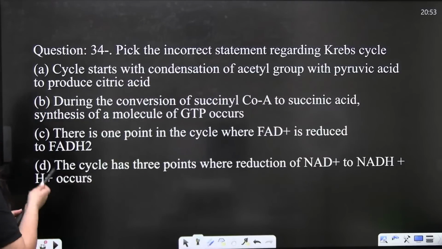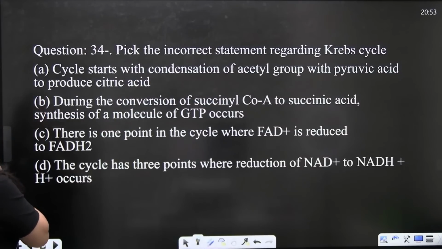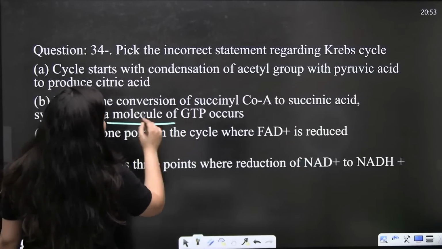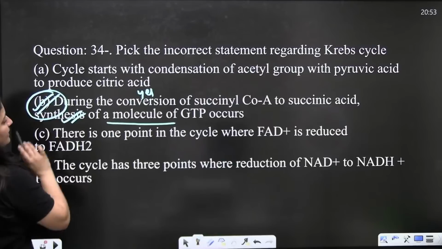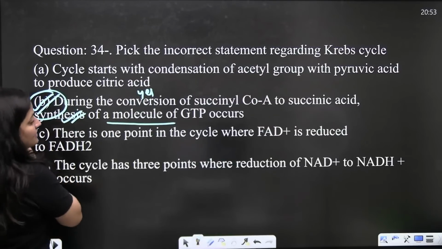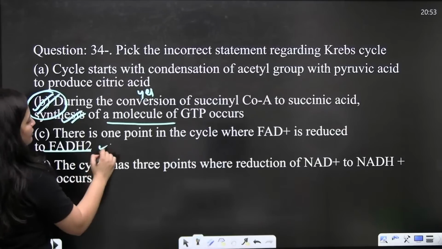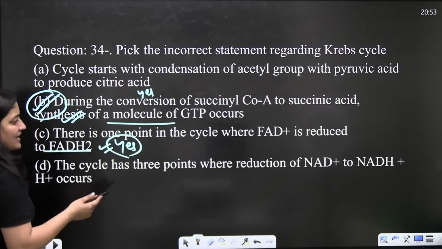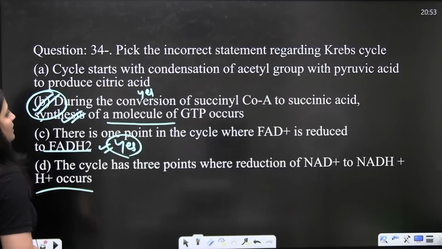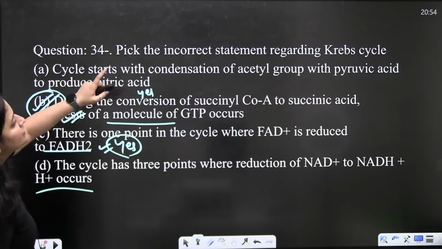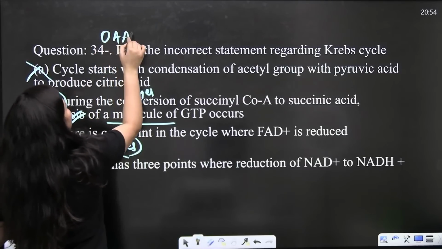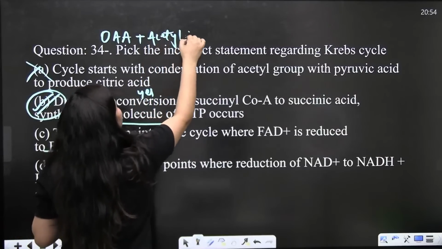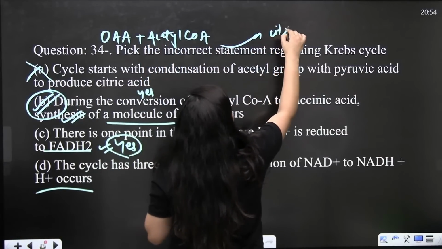The cycle starts with the condensation of acetyl group with pyruvic acid to produce citric acid. Acha. During the conversion of succinyl coenzyme A to succinate, a molecule of GTP is formed, yes. This step is substrate level phosphorylation, the only step of the Krebs cycle where substrate level phosphorylation occurs. There is one point in the cycle where FAD is reduced to FADH2. The cycle has 3 points where NAD is reduced to NADH. Bilkul correct. But the cycle starting with condensation of acetyl group with pyruvic acid is not correct. Oxaloacetic acid accepts the acetyl coenzyme A, and then citric acid is formed.